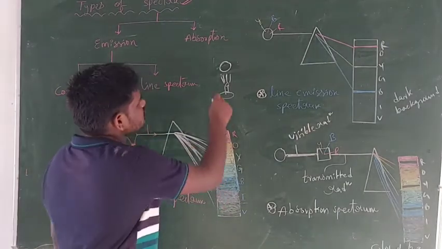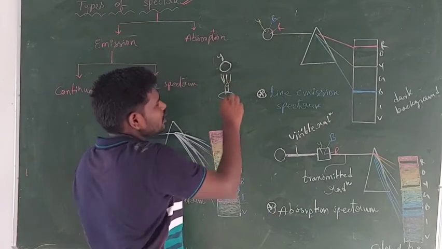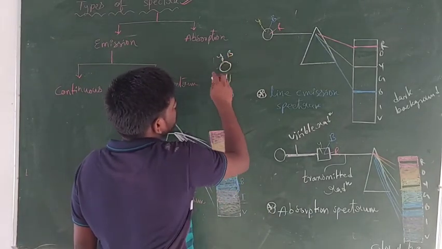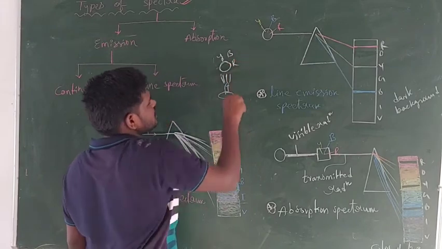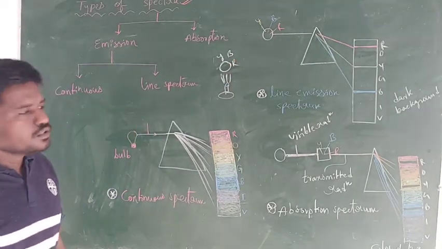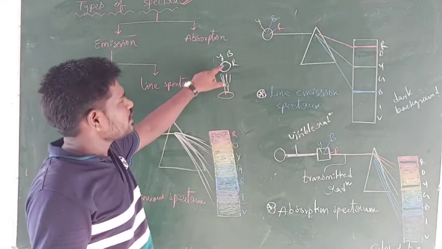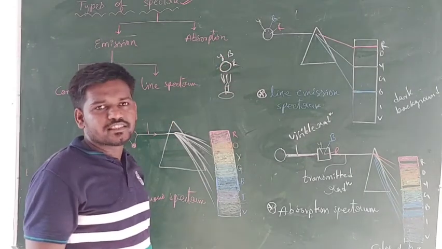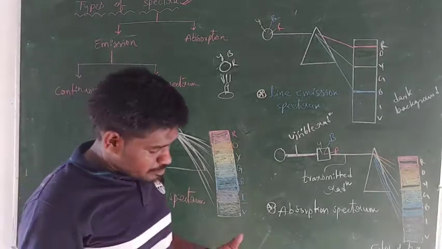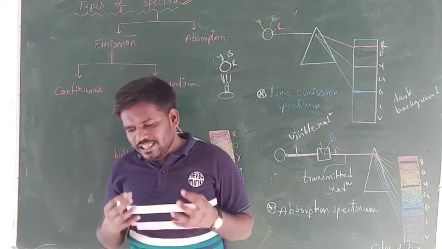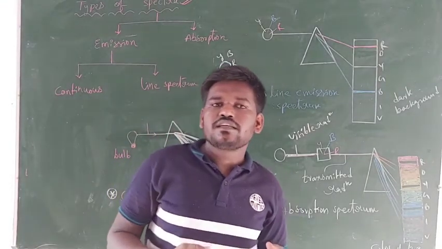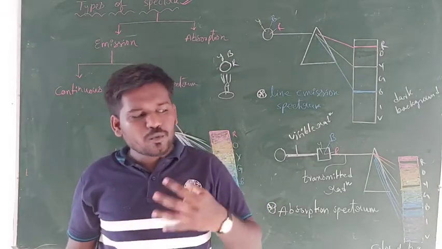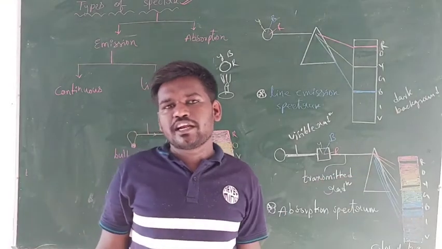For example, this is absorbing a small component from the yellow radiation, a small component from the blue radiation, and a small component from the red radiation. So upon heating, this one absorbed yellow, blue, and red color radiations. Now, after absorbing the radiations, any body can't store those radiations inside the body. Again, it wants to emit the absorbed radiation.